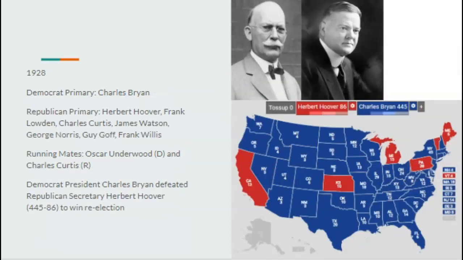But we go on to the 1928 election, as we are now seeing Herbert Hoover, the Republican secretary from the Hughes administration, the Secretary of Commerce, now running against Bryan. And of course, like I said, people think the economy is doing great, even though, as historians would note, it could have been better. Bryan defeats Hoover by a massive margin, 445 to 86, to win re-election. Hoover just getting destroyed, even though Hoover would not really be that bad of a candidate. He's actually probably the best candidate out of everybody running here, besides Charles Curtis, but that's besides the point.